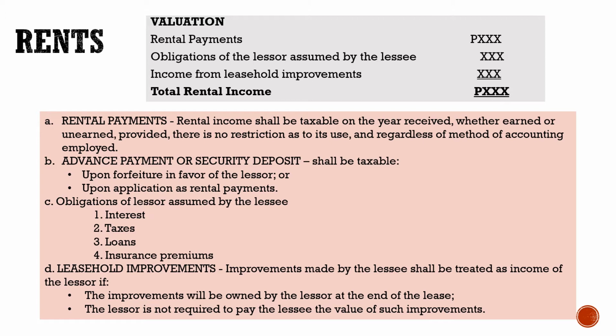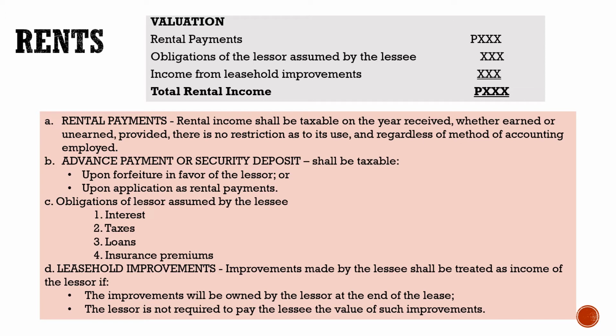When we say lessor, the lessor is the one who rents something out. This is the party who leases out the property. While the lessee is the one who rents. This is the party who rents the property from the lessor.